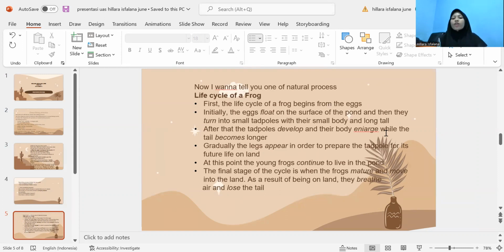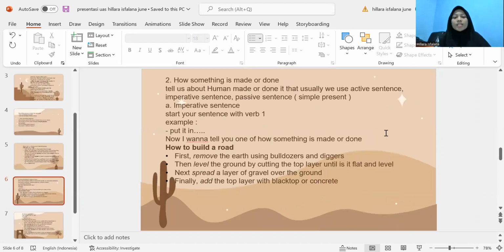At this point, the young frog continues to live in the pond. The final stage of the cycle is when the frog matures and moves onto the land. As a result of being on land, they breathe air and lose the tail.